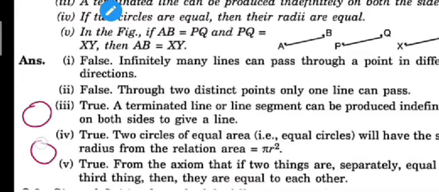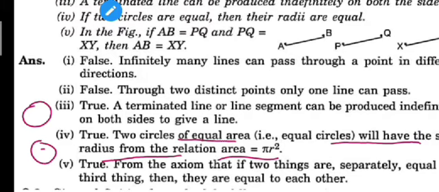If and only if they are equal, then their radii are equal. Otherwise if their radii are not equal, they can't be equal. I told you, two circles of equal area will have the same radius. Obviously if one circle has the same area as the other, then the radii will always be equal. So this statement is true here.